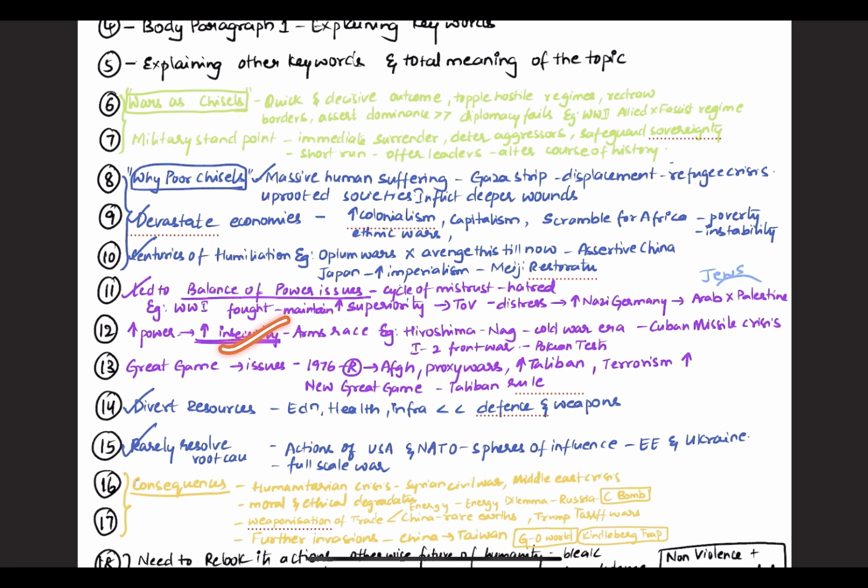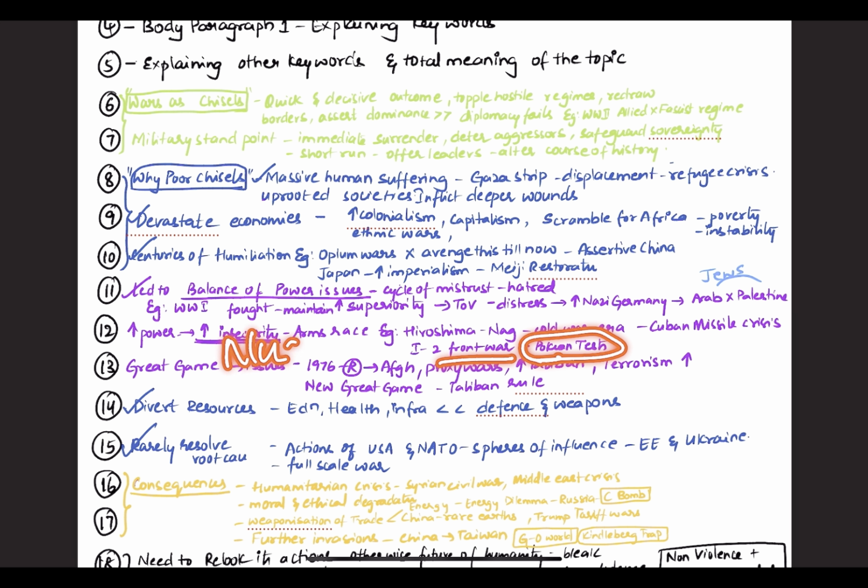For example, even a nuclear race. After Hiroshima and Nagasaki, it led to a Cold War era, even causing the Cuban Missile Crisis. India also, because of its two-front threat, even led to some Pokhran tests.